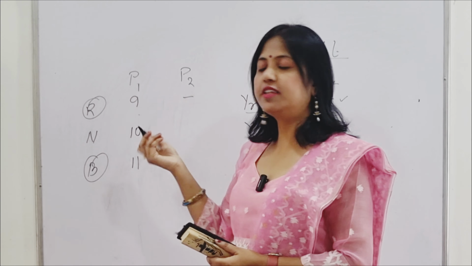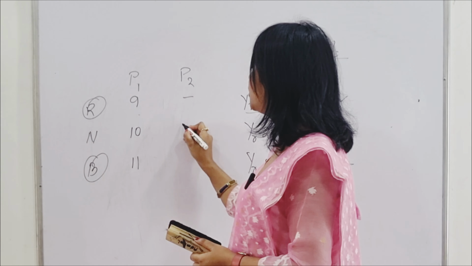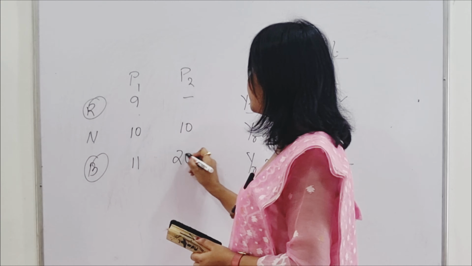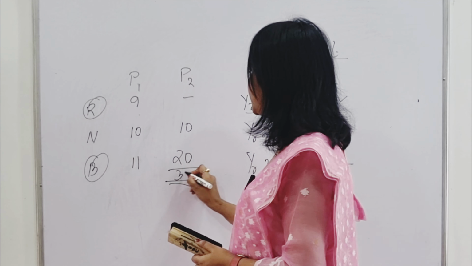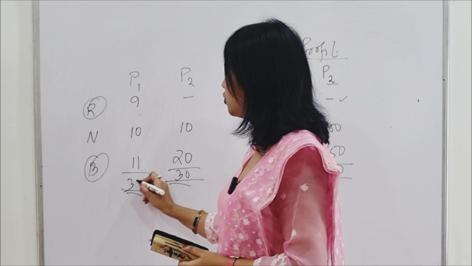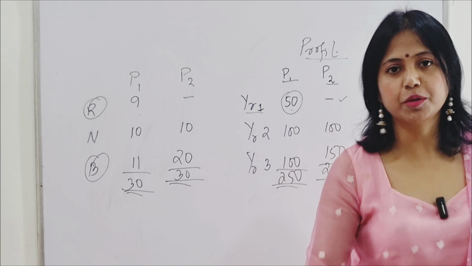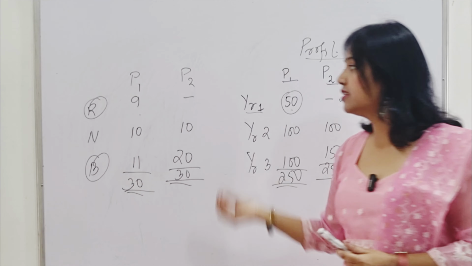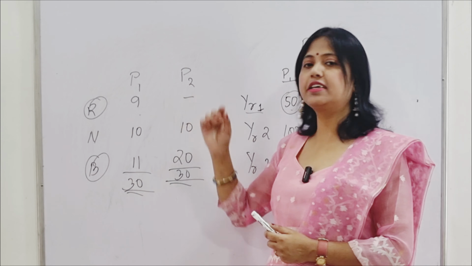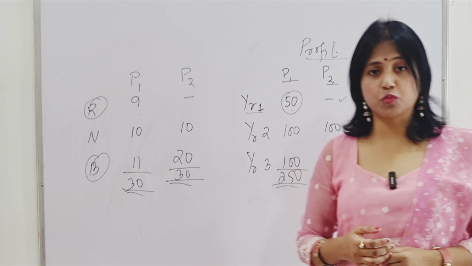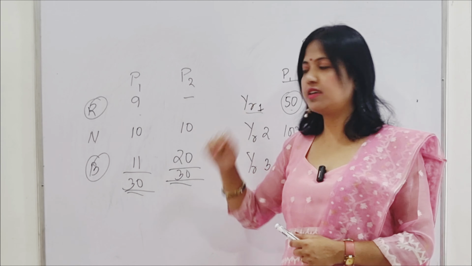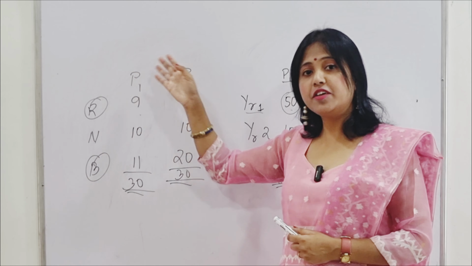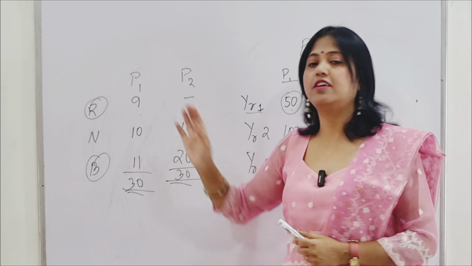This project does not give anything in a recession, but in a normal situation it gives me 10 and this gives me 20. So total comes to 30 here, and the total comes to 30 here also. So you can see that if I talk about the profits, ultimately both the projects give me same profit, but the certainty with which I can earn profit is less in case of project 2 but more in case of project 1. So this project is more risky, because if the economic recession takes place, I will not earn any profit, but even if the recession is there, I will still earn some profit.